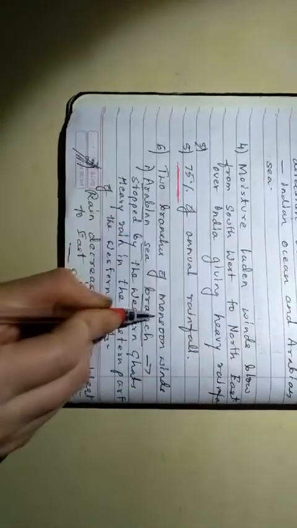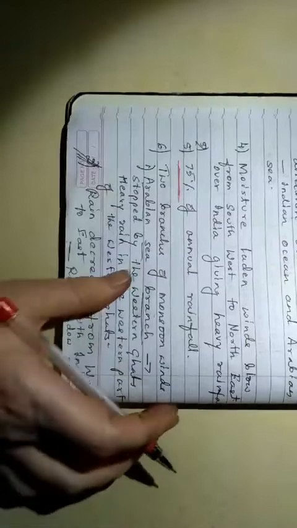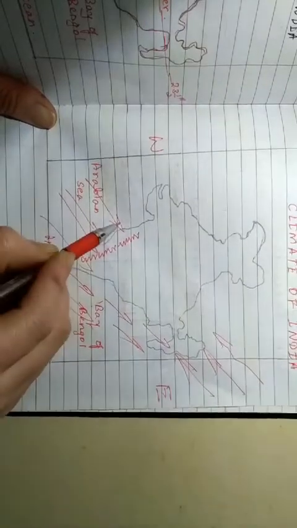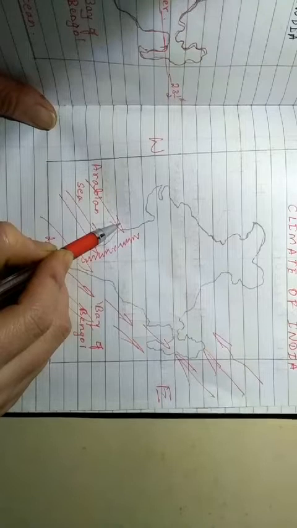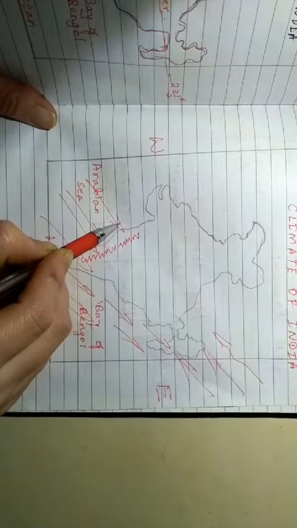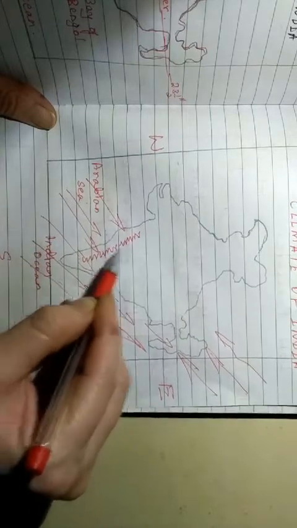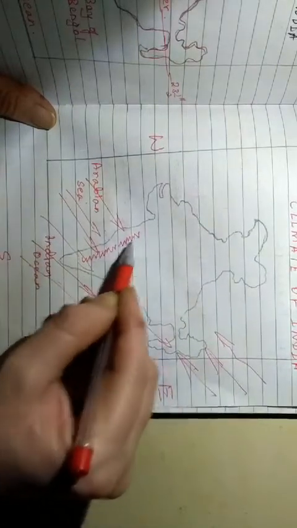Then this southwest monsoon season has two branches. One is the Arabian Sea branch of southwest monsoon wind, and the second one is the Bay of Bengal branch. Again, let us see here. This wind is blowing here, you can see, children. This is called the Arabian Sea branch of southwest monsoon wind. This Arabian Sea branch is obstructed by what?